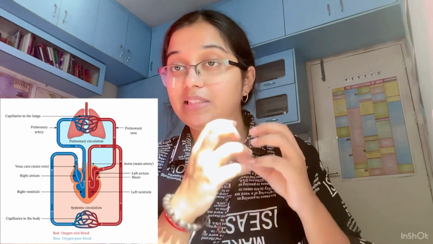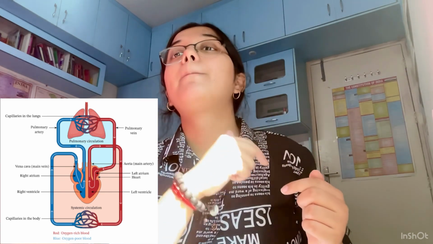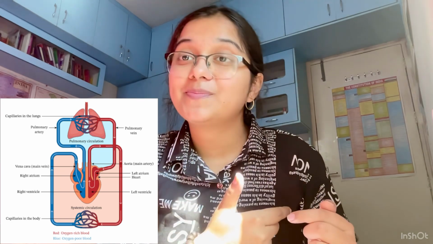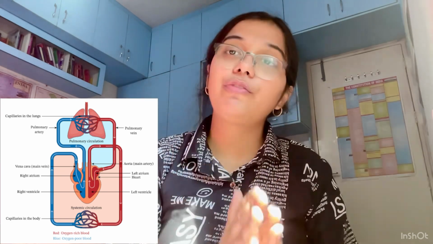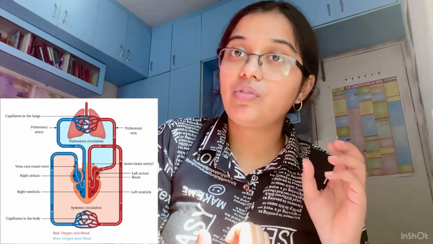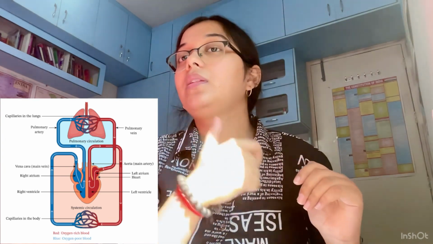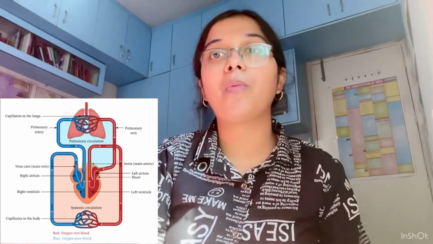This oxygenated blood goes to the heart through the pulmonary vein to the left atrium. So from the pulmonary artery to the pulmonary vein, reaching the left atrium, this whole circulation is the pulmonary circulation. And from the heart to the different parts of the body, that was the systemic circulation. I suppose this is clear.